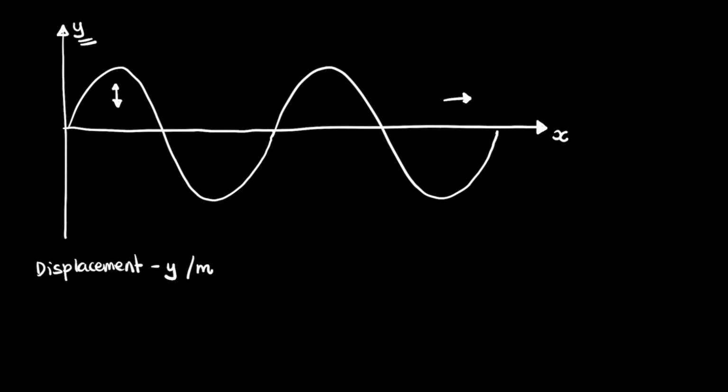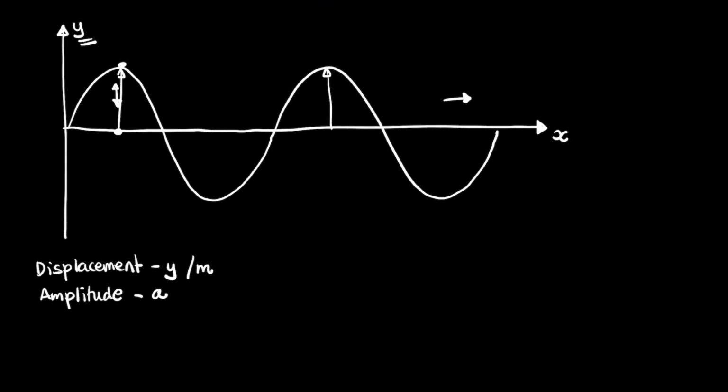Now this distance right here, the distance between the topmost point of the wave and the center, is called the amplitude. It's basically the distance between the center and the topmost point of the oscillations, and we typically give it the symbol A. It's the maximum displacement, and it's constant for this wave here. You can see that this amplitude here is the same as this amplitude here. There's no difference between the amplitudes.